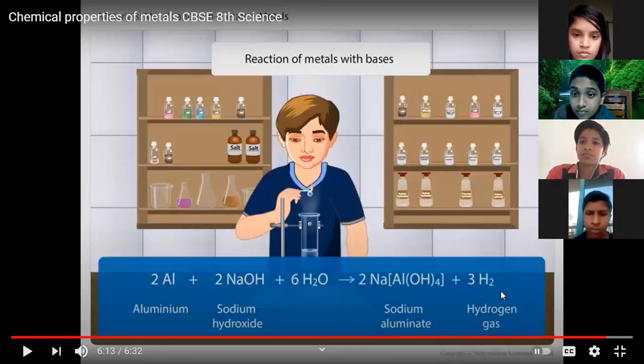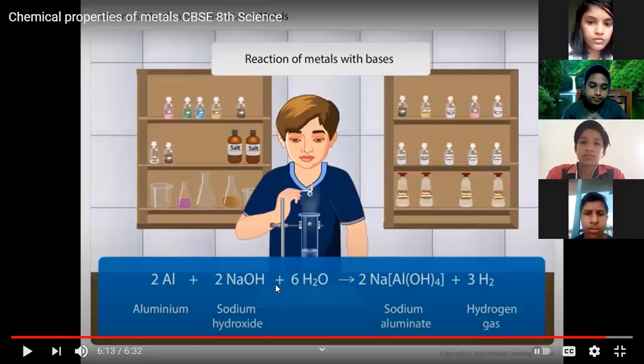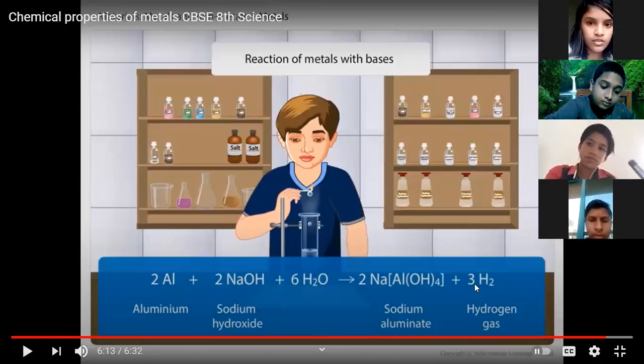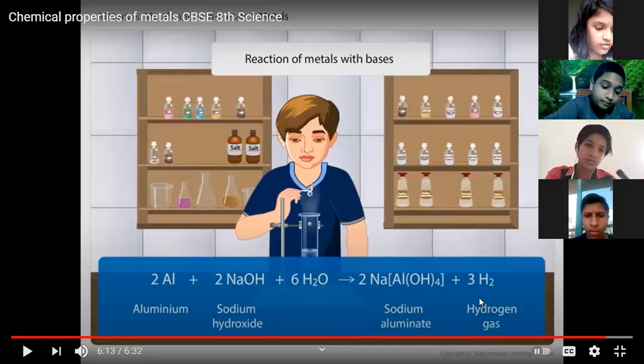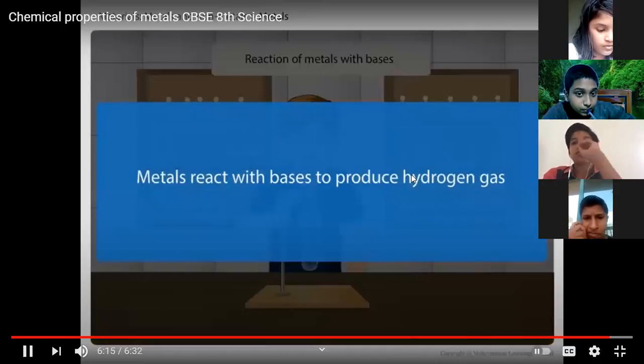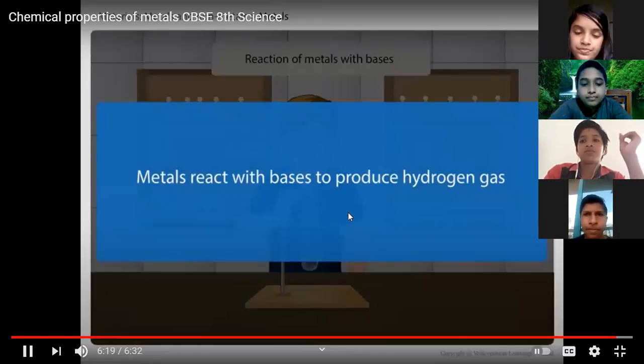Hydrogen gas is also there. If you didn't write this H2, write this also in reaction with the bases. Write 3H2. Hydrogen gas is also formed. Thus, we can say that metals react with bases to produce hydrogen gas.